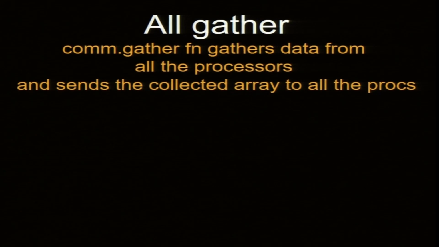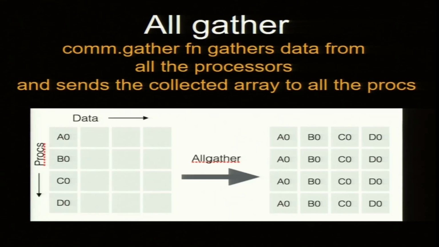Okay. In our HPC, we do not need all this stuff. Well, I never really use gather. But a lot of this computer science stuff requires that. So, we have 4 data: A0, B0, C0, D0, and they are gathered, put together into one list.